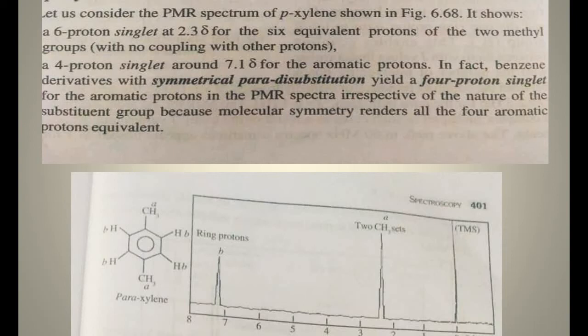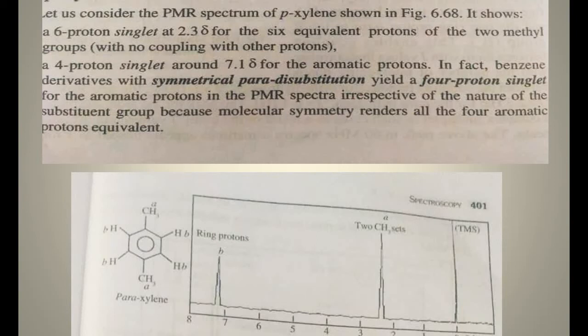So a 6 proton singlet at 2.3 delta for the 6 equivalent protons of the 2 methyl groups, with no coupling with the other protons. The important thing is that the side chain proton is not going to couple with the benzene proton or aromatic proton. That is the situation of the aromatic ring system.